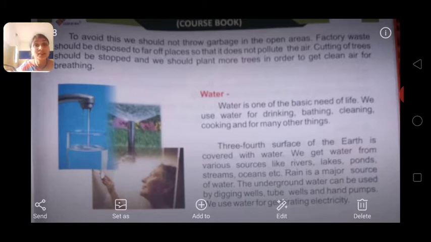To avoid this, we should not throw garbage in the open area. Children, we are throwing garbage in the open area, yes or no? We use things and throw the garbage in the open area only. So it is also a reason for air pollution. So what are the measures to control air pollution? We should not throw garbage in the open area, and factory waste should be disposed of in far off places so that it does not pollute the air.